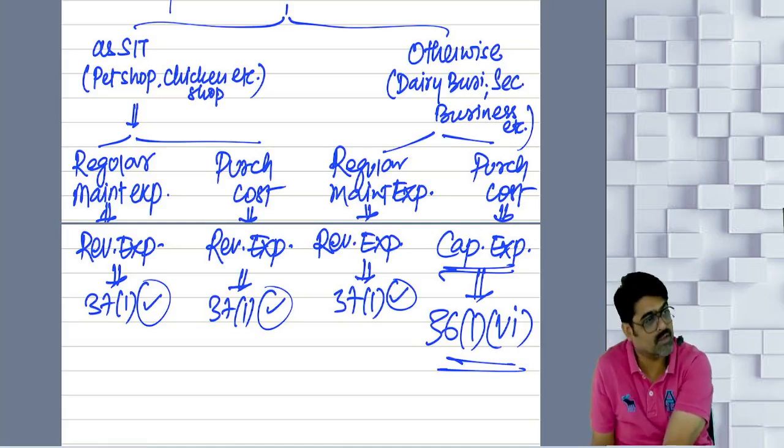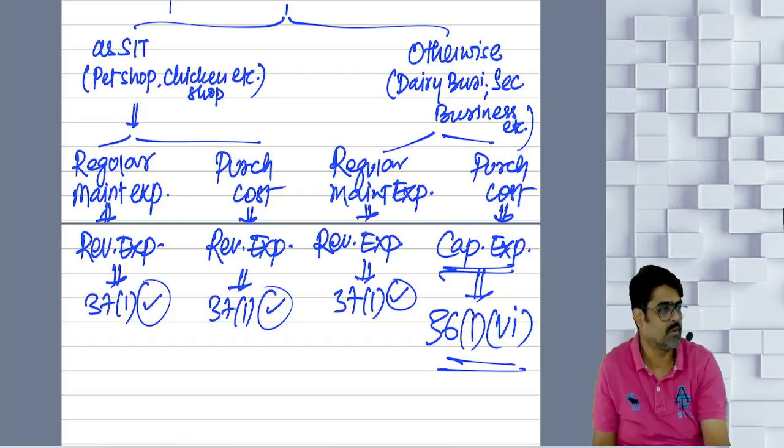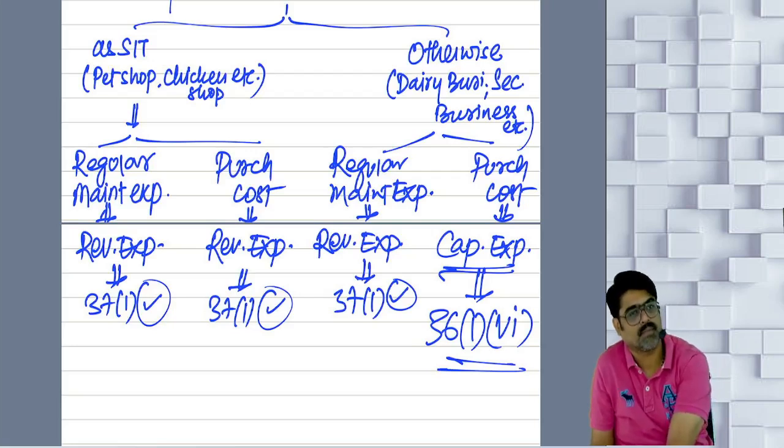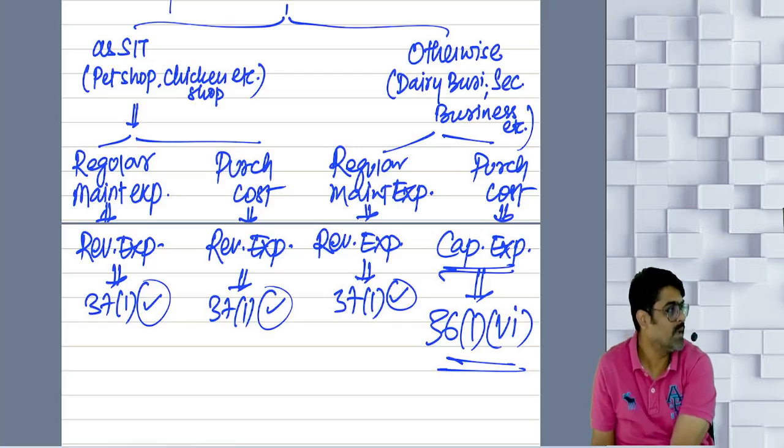Will be allowed in this year only? No. Will be allowed under clause 6. But will not be allowed in this year. Will be allowed in that year in which the buffaloes will retire from your business. How they will retire? They will become useless. After 5-6 years, they have now stopped giving milk. They will retire from your business. Yes or no?